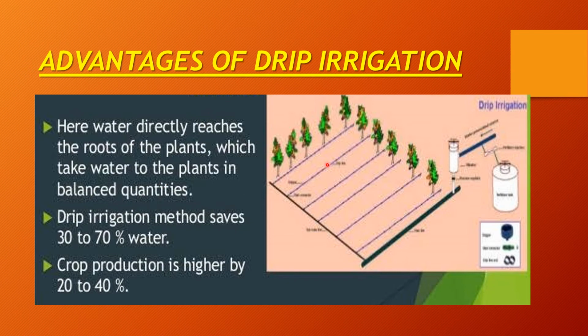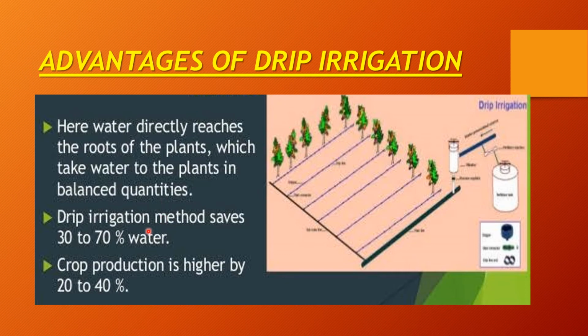Suppose this is the field. Here several types of plants are there, meaning a crop is there, and along with the growth of the crops, plastic pipes are laid down, having perforations, having holes in them. As these perforations provide the water to the root zone or below the root zone, water will be absorbed by the plant only in balanced quantity, meaning whatever amount of water is required by the plant will be used.